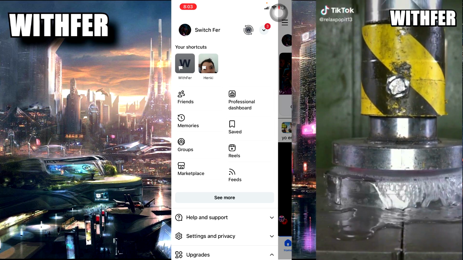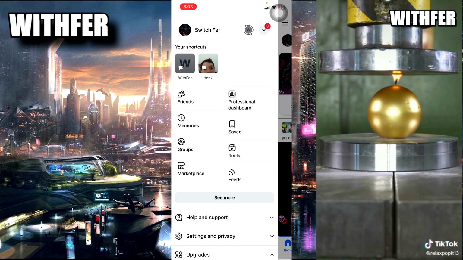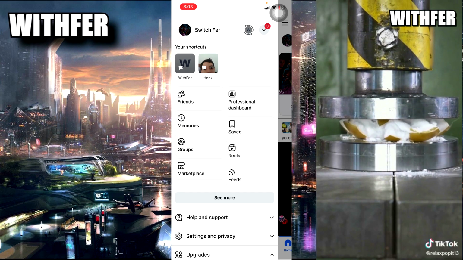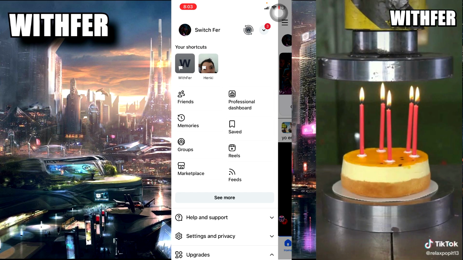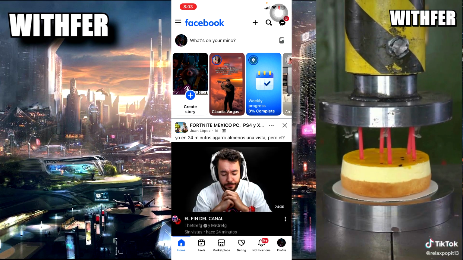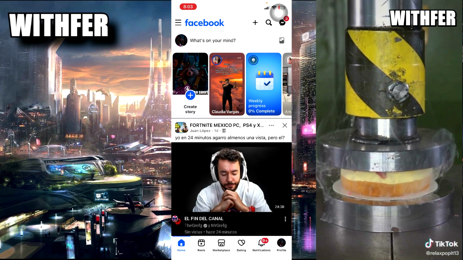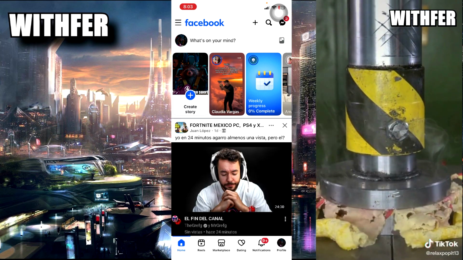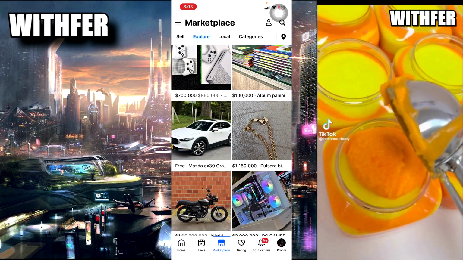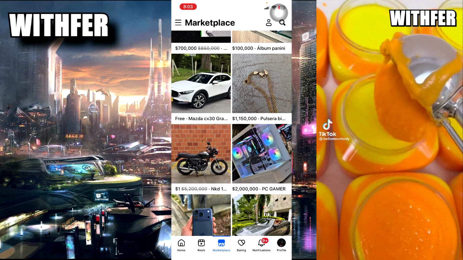Now, you need to update your app if you want to find Marketplace, and when you are here you can see your Marketplace. Here on the screen, down below, you can see Home, Reels and Marketplace. These are the products the people post.